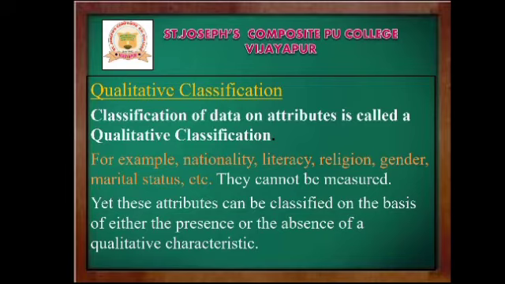This qualitative classification cannot be measured, and these attributes can be classified on the basis of either the presence or the absence of a qualitative characteristic. So qualitative classification means the data which are classified on the basis of attributes like nationality, literacy, gender, marital status, religion, etc. You can observe this in the census of India, right?